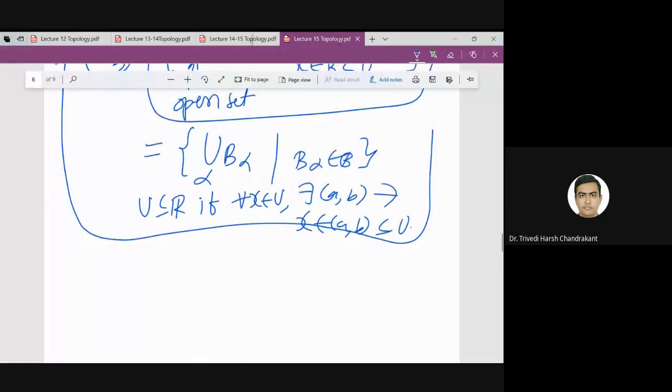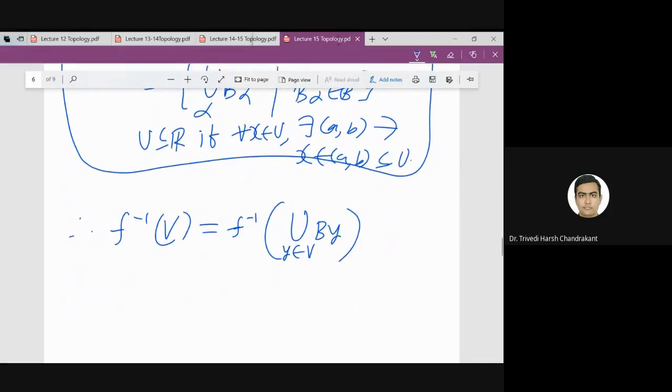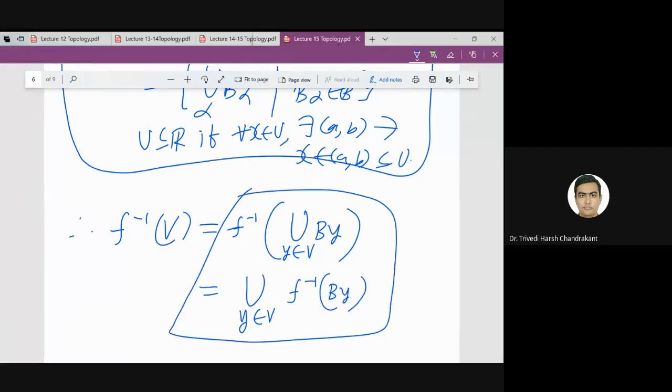So therefore, what is f inverse V? f inverse V is f inverse of the union of B_y, y belongs to V, and then we know that f inverse preserves the union. So this is a set theory exercise. If you remember, one of such exercises we have done for the function f.